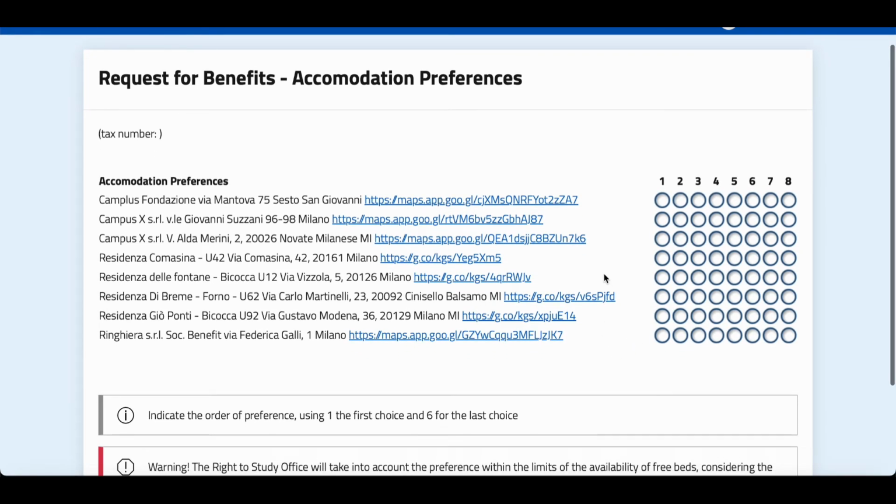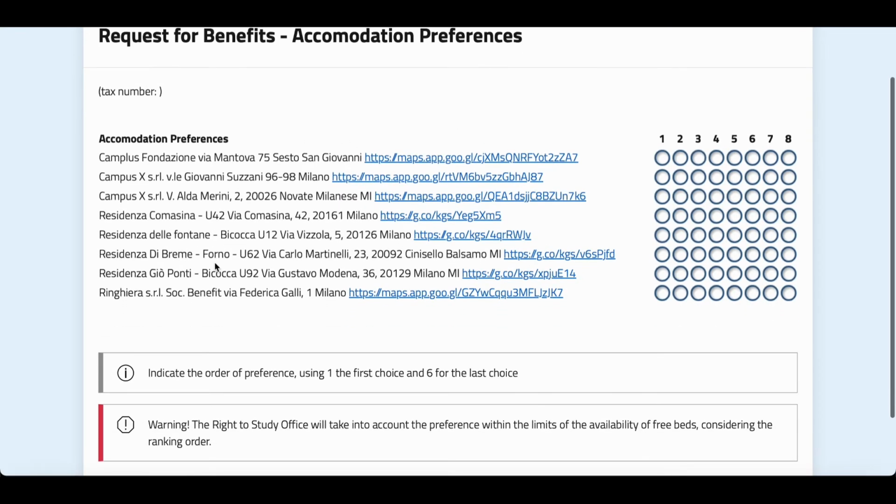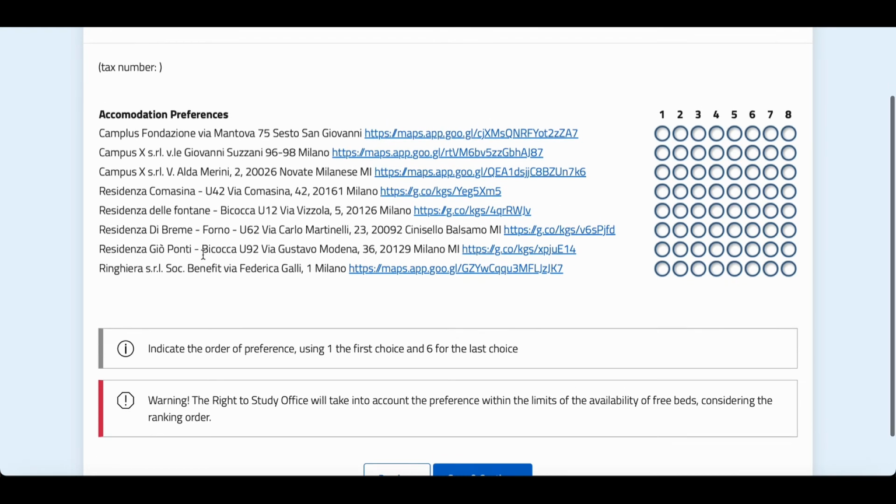Okay, here you need to choose your accommodation preference. It is better if you know your course location, because you can see the Google Map location of each accommodation. There are many accommodations available in Milan, so first check the campus where your degree program is, then check the location of each accommodation and click the one that is best suitable for you.